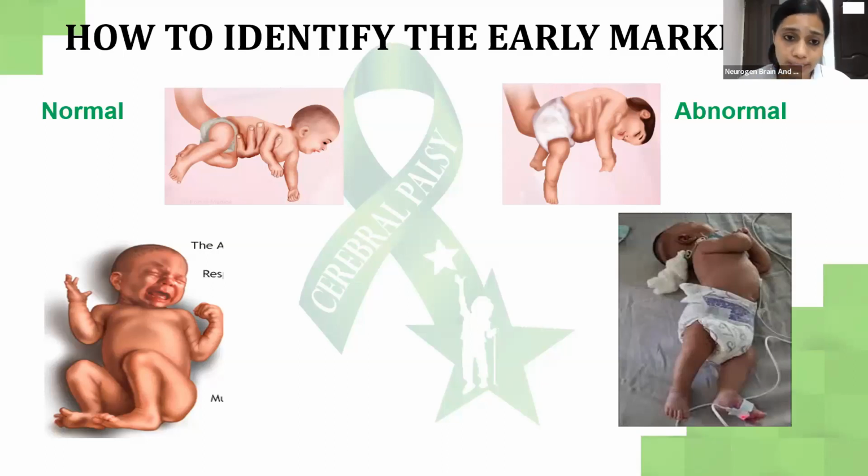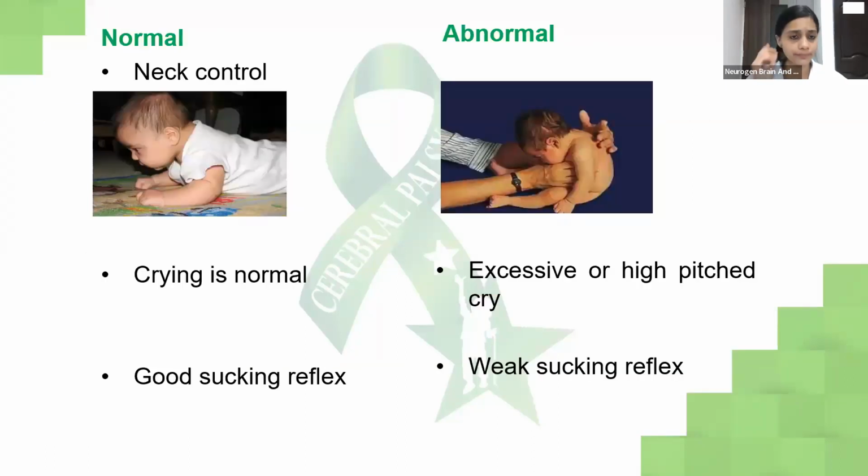In the first picture, if you can see, normally when the child is suspended on the tummy, the child tends to hold his neck, and you can see some of the muscles are active. But on the abnormal side, the child is floppy, there is no activity happening and the child looks very dull. While in the second image, the child is crying with a flexed or bent posture, whereas in the abnormal pattern, the child is arching its own back, which is not normal. The child should not be arching its back, which can be considered a sign of brain pathology.